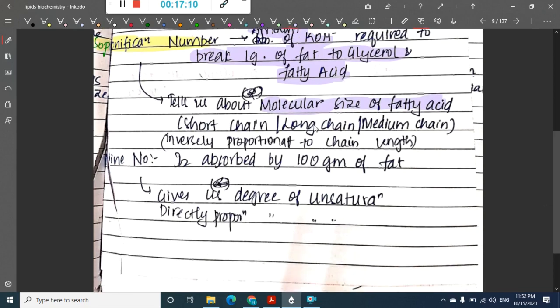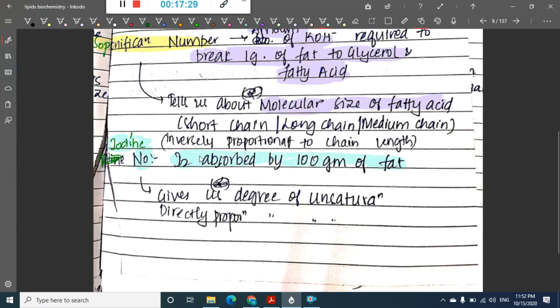Then the next important property is the iodine number. What does this iodine number tell us? The iodine number is the iodine absorbed per 100 grams of fat.